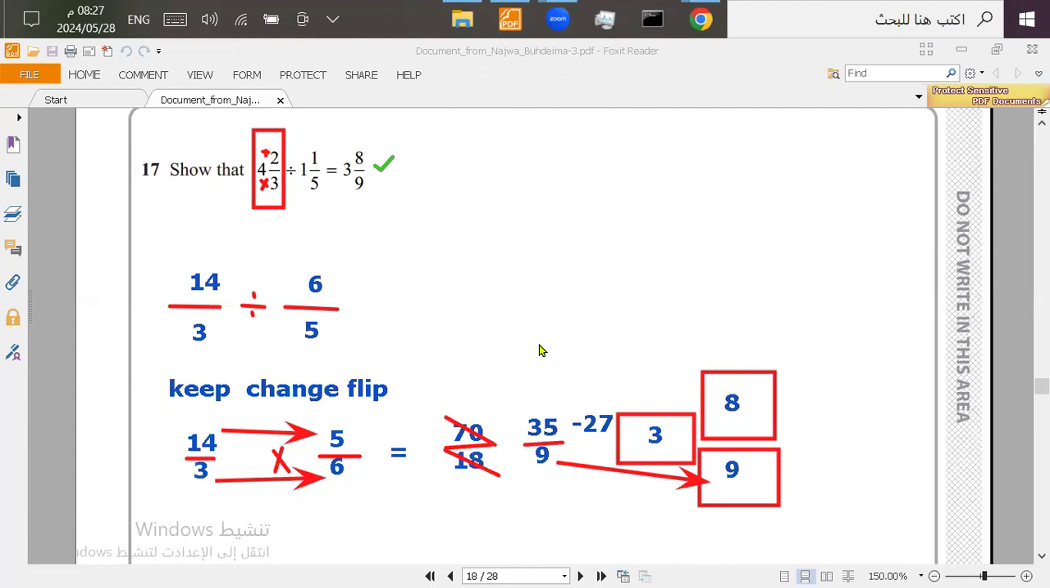And this is how you answer a question like this. So focus on the steps and focus on the calculations that you do with fractions. Focus on the keep, change, flip method, and you'll be all right.